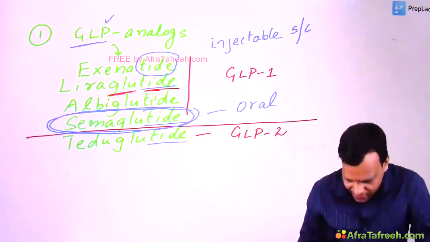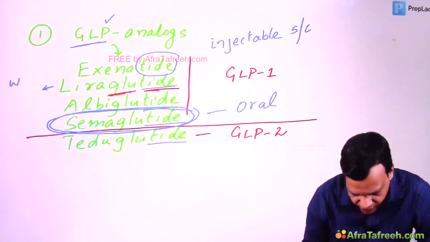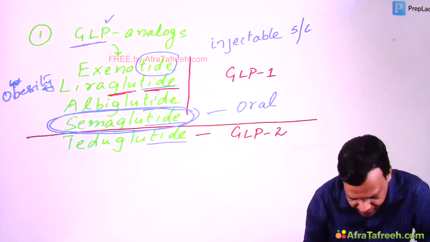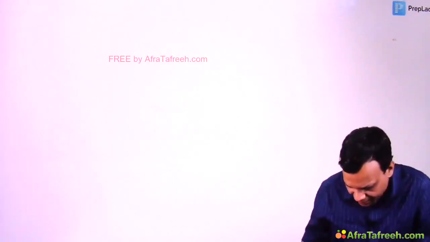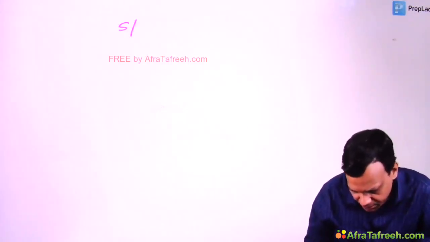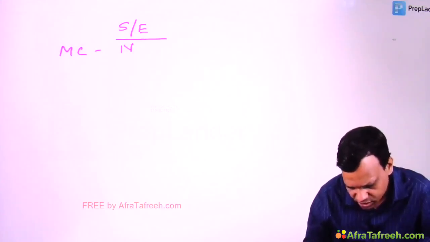Then liraglutide also causes weight loss, so it is approved in obesity. All of them cause weight loss, in fact. Liraglutide is approved in obesity also. Now the major and most common side effect of GLP analogs, like the majority of drugs, is nausea.